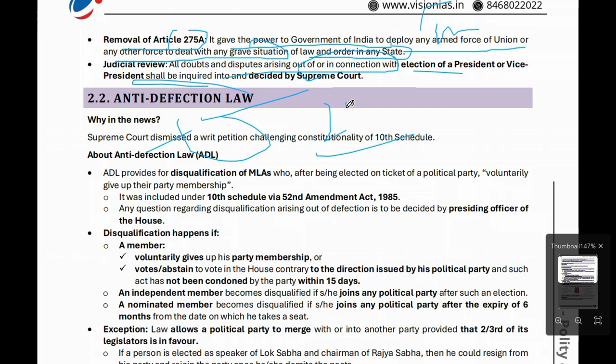In 2016, they directly asked in which schedule of the Constitution anti-defection law is mentioned. So the 10th Schedule, in 2016 they already asked. Anti-defection law provides for disqualification of an MLA who, after being elected on the ticket of a political party, voluntarily gives up their membership. It was mentioned in the 10th Schedule via the 52nd Amendment Act 1985. There the Rajiv Gandhi government was in power.